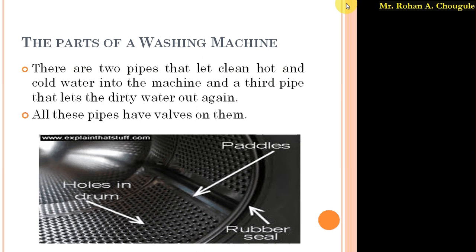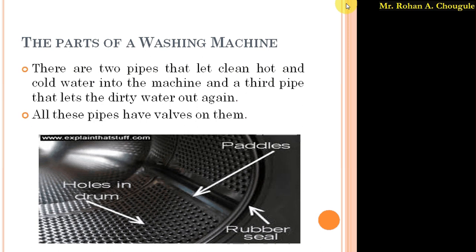So three pipes are used in the washing machine: the first is for hot water, the second is for cold water, and these two allow hot and cold water to enter the drum of the washing machine. The third pipe allows the dirty water inside the drum to get out from the drum. All three pipes have valves on them.